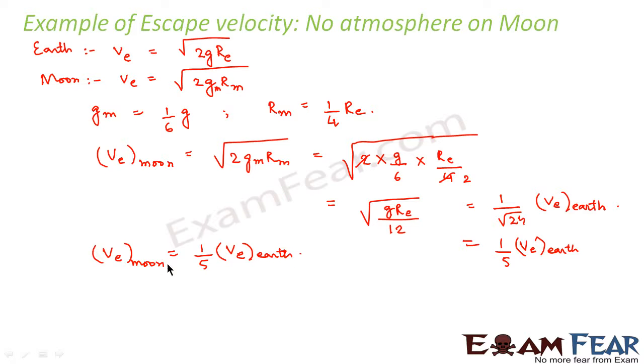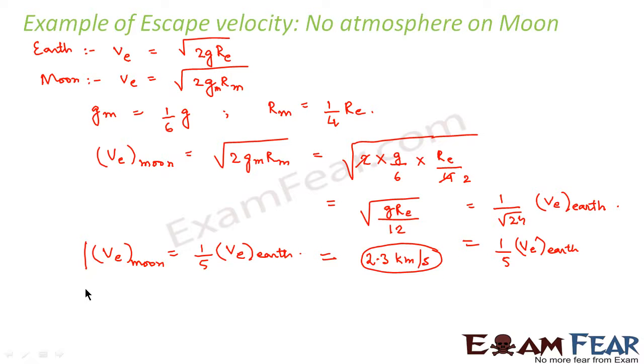Since the escape velocity is lower on the moon, any object thrown with this much velocity will go out of the gravitational pull of the moon. That object will not stay within the moon; it will just go out into outer space. So any gas molecule formed on the moon's surface with a velocity greater than this value, which comes out to be around 2.3 kilometers per second, will escape. This is quite a low value.